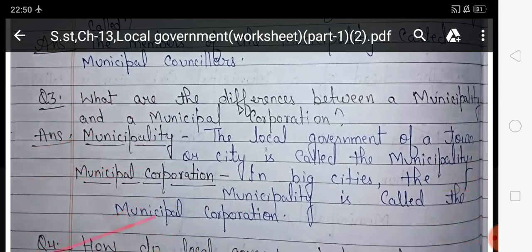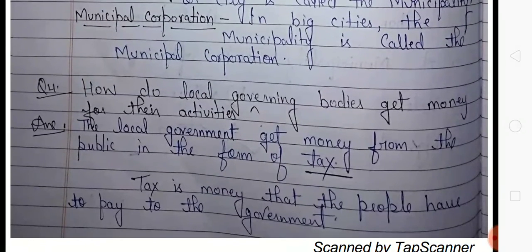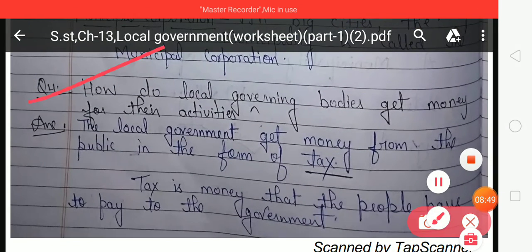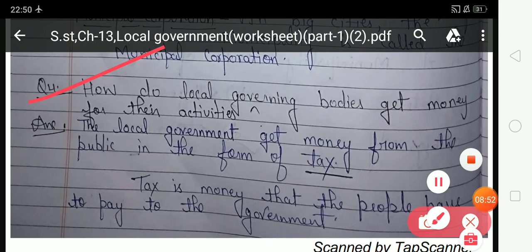So now come to the next question, that is question number 4. How do local governing bodies get money for their activities? Your answer. The local government gets money from the public in the form of tax. Tax is money that the people have to pay to the government.